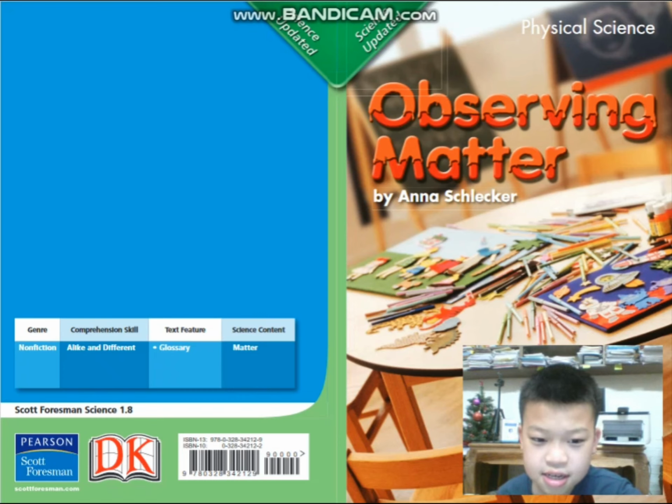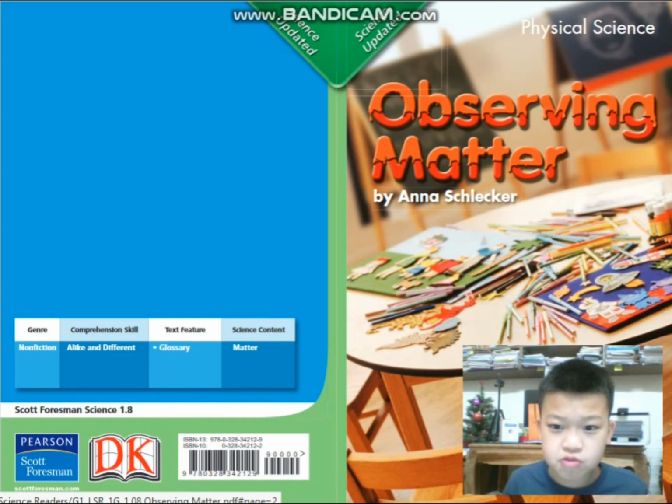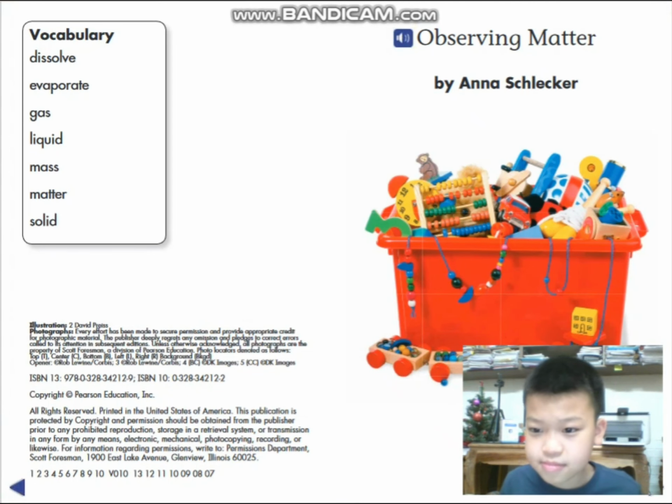Lesson 8. Non-fiction. Comprehension skills: alike and different. Text features: only glossaries. And our science content is matter. What we are going to read today.